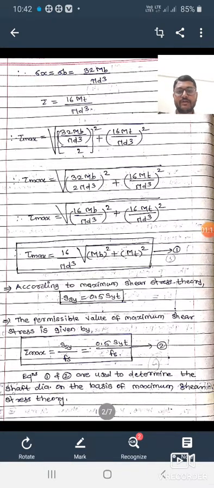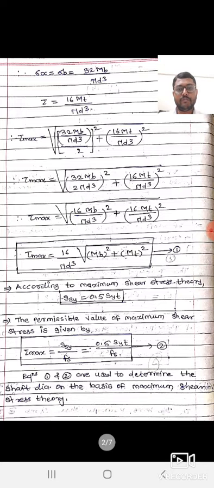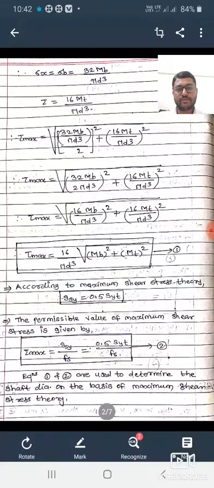We know that shear stress tau is equal to 16 MT upon pi d cube, and we just put the values in the maximum shear stress theory equation, tau max equal to under root of (sigma x by 2) square plus tau square, that is (32 MB upon pi d cube by 2) square plus (16 MT upon pi d cube) square. You have to just evaluate this equation.